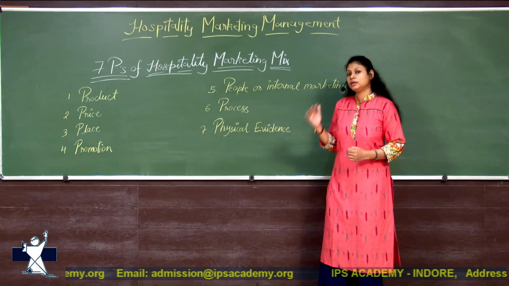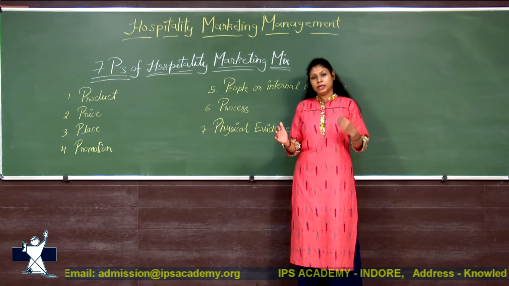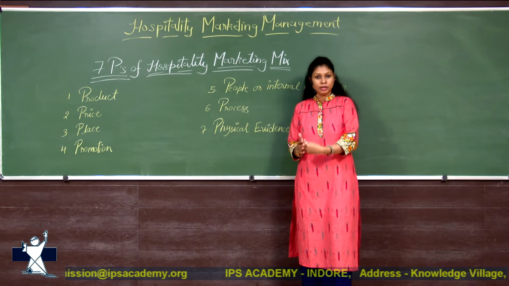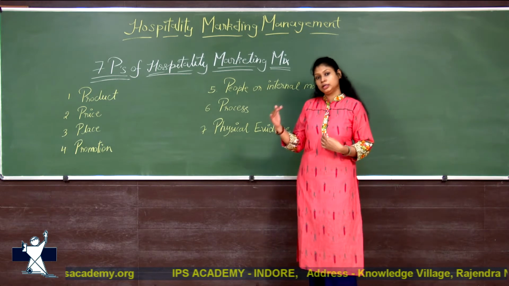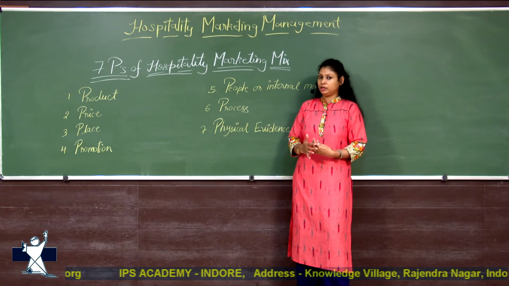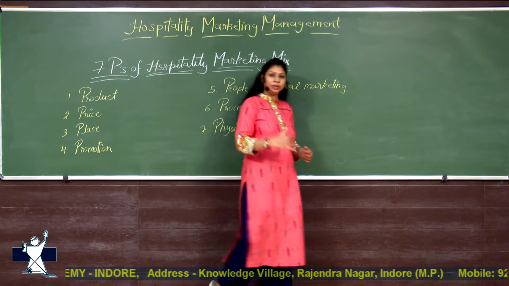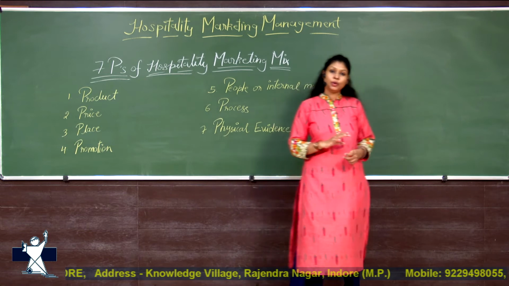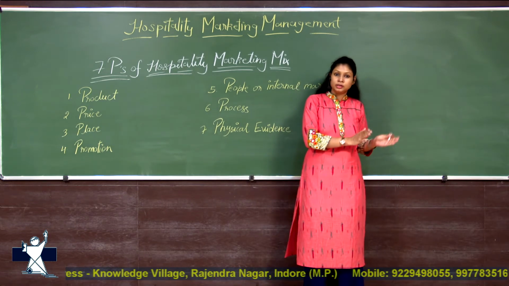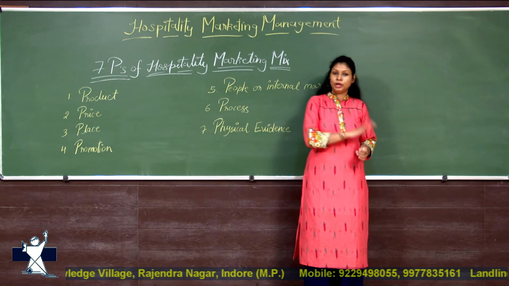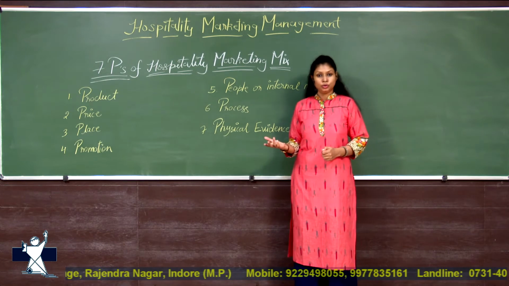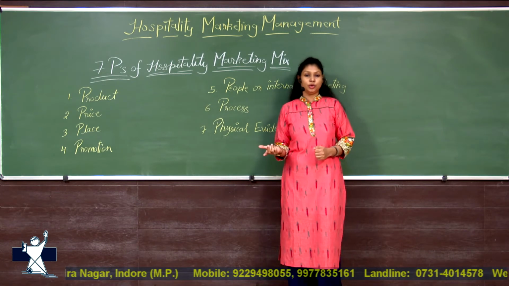Next comes the place or the distribution channel, we can say, the place you choose to distribute your products. That means where there is a demand for your product, there should be supply of the products and services there. The supply should meet the demand, we can say. Now place depends on how you're going to make the products reachable to the consumers from point A to point B. How you're going to do that? What mode of transportation you're going to choose?